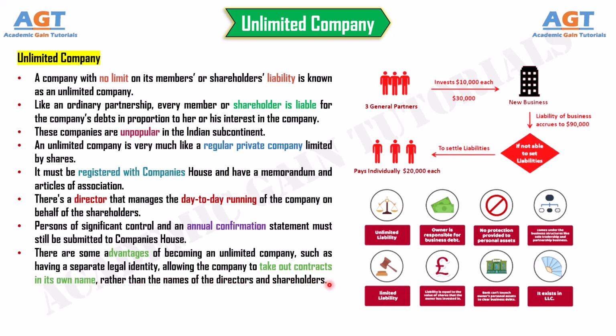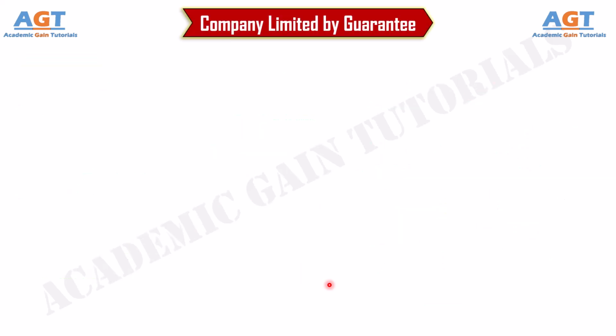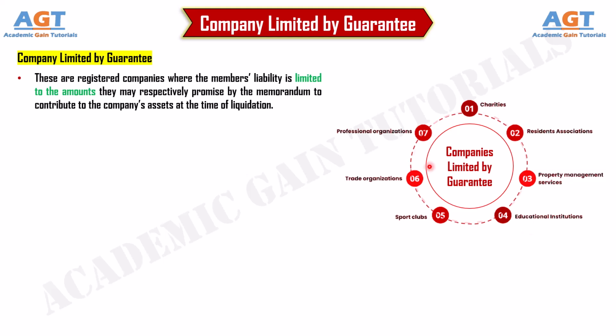Number 3. Company limited by guarantee. These are registered companies where the members' liability is limited to the amounts they may respectively promise by the memorandum to contribute to the company's assets at the time of liquidation. So, the members' liability is limited to their undertaken guarantees amount.